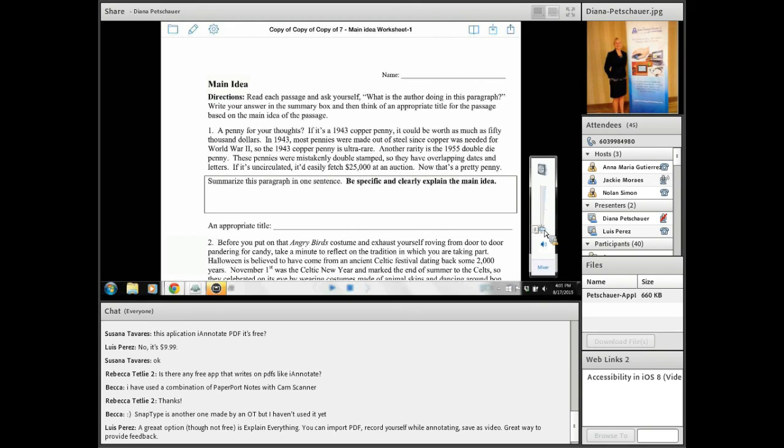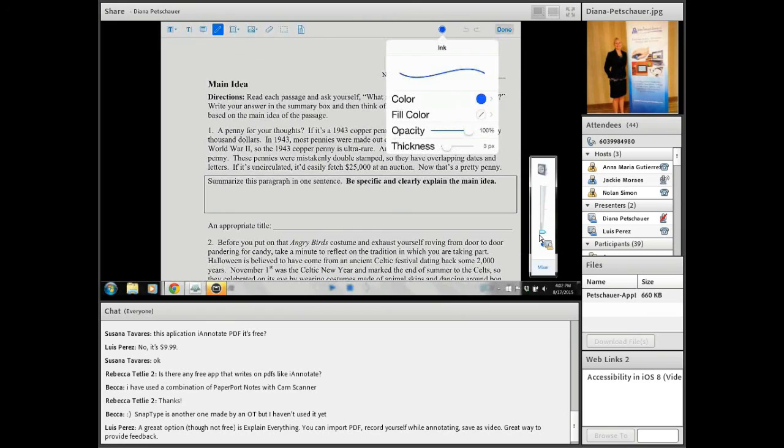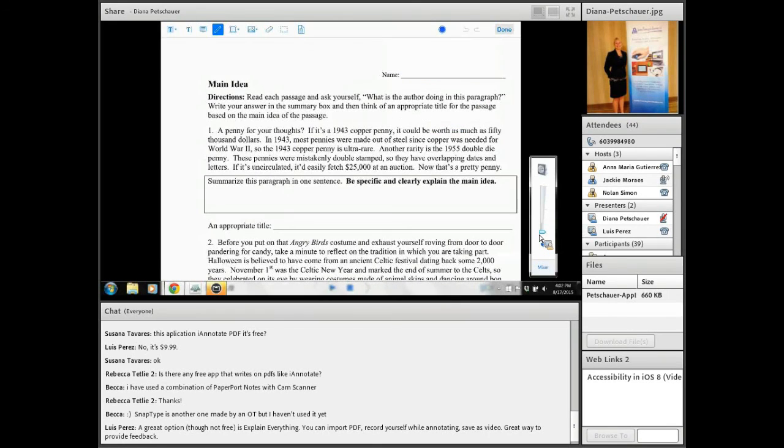So the difference with Claro PDF as opposed to iAnnotate is if the student or individual needs the worksheet read out loud to them as well, this one will read it out loud to them. The toolbar looks just a little bit different. So I tapped on the pencil at the top, and you can see my toolbar is at the top with this particular app. You can still choose the pencil to handwrite, choose the thickness, the color, etc., and you would be able to handwrite. And the eraser is there as well.